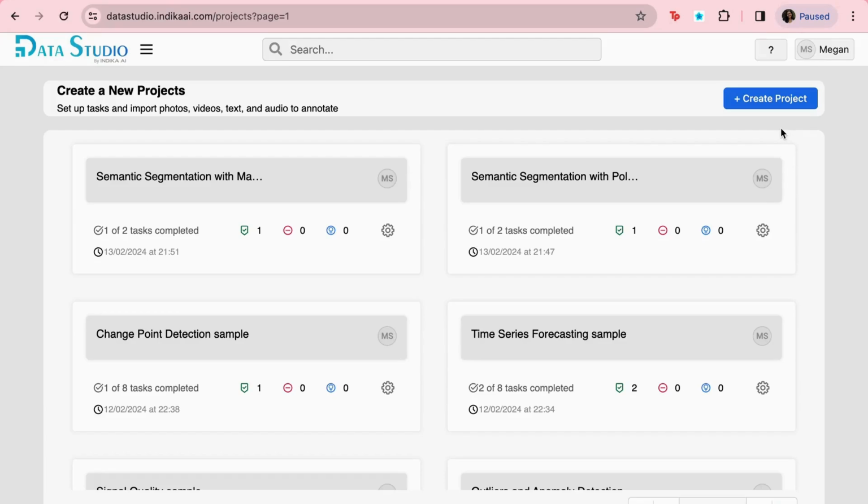Welcome to DataStudio's comprehensive tutorial on Keypoint labeling, a pivotal component in the domain of computer vision. In this tutorial, we will explore the subtleties and precision of DataStudio's Keypoint labeling feature. Let's embark on a detailed hands-on walkthrough.